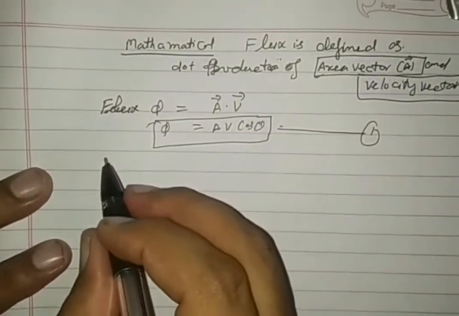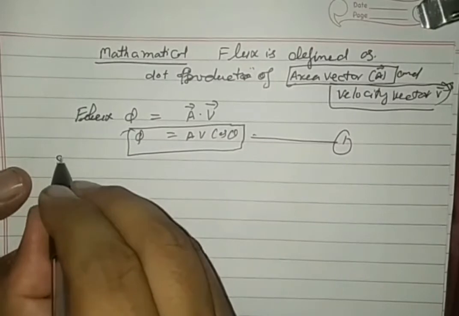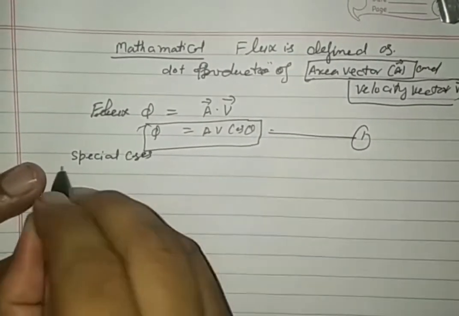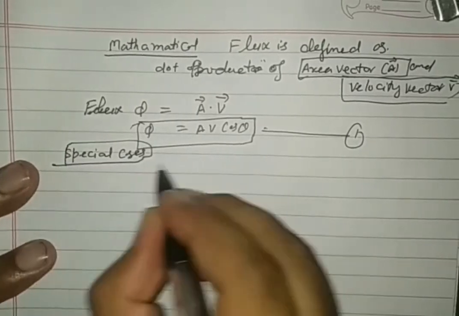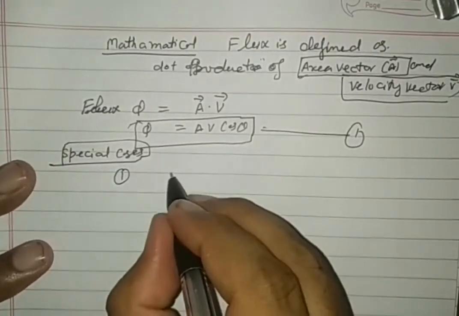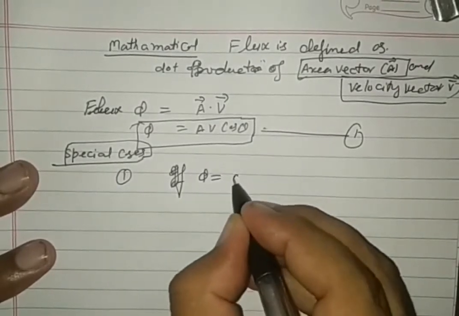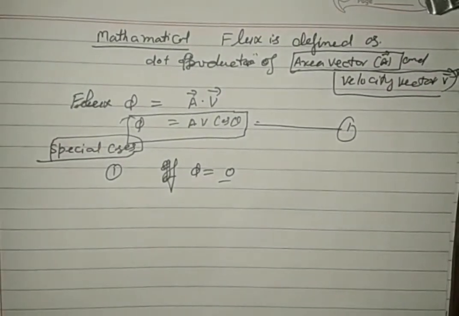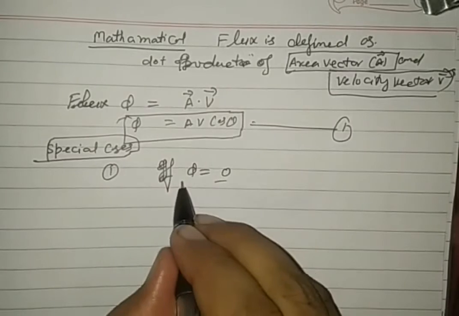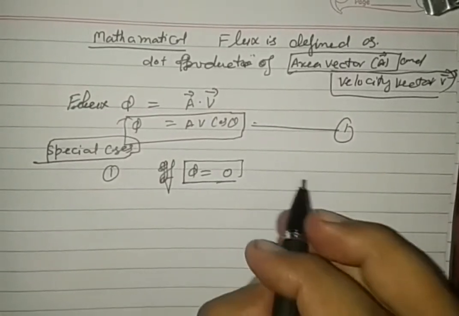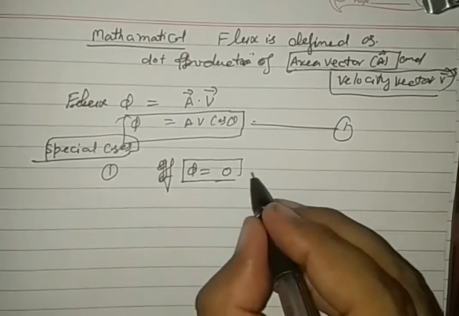Now we are going to see special cases. Number one, if theta is 0 degree. Theta is 0 degree means what? First, see the mathematics.